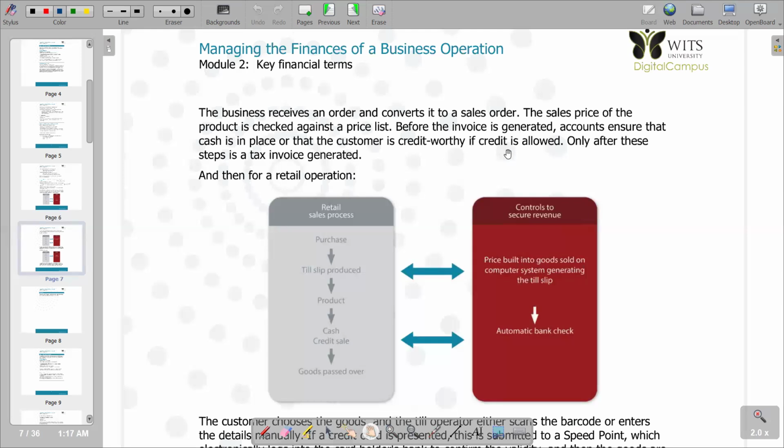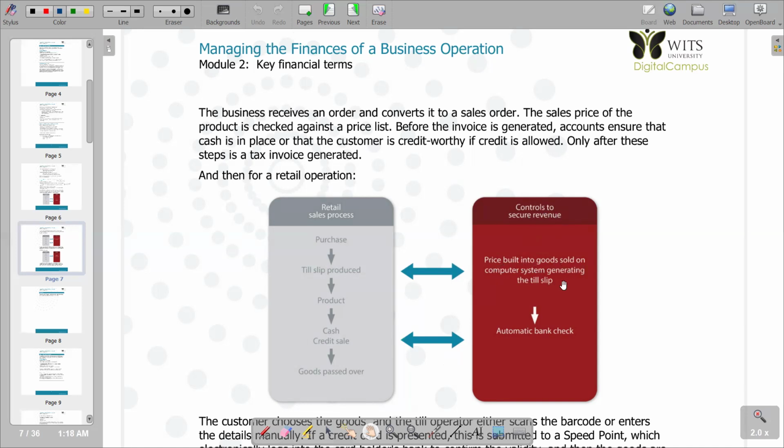Very important, and we see the procedures that we have under a retail operation, whereby it's going to start with a purchase. Obviously, it's a purchase being done by the customers, and then we have a till slip that is going to be produced, obviously, after the purchase has been done, and then the product is now there. And then cash or credit sale can take place depending on the mode of buying, and then goods have to be passed over. Then we also have a section for controls to secure revenue, whereby we have price built into goods sold on the computer system generating the till slip.